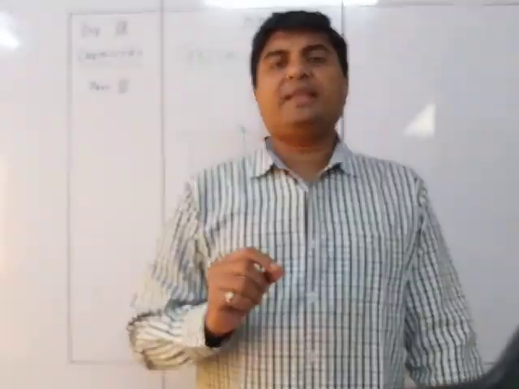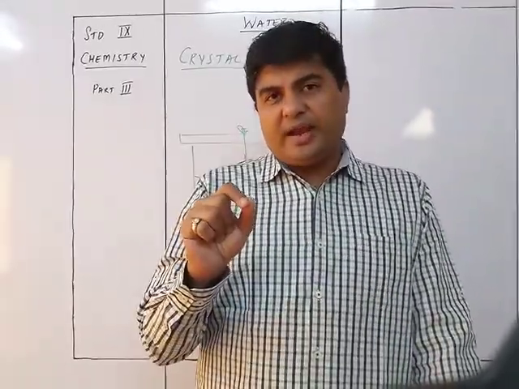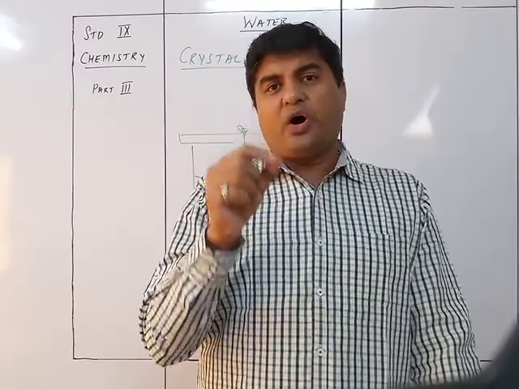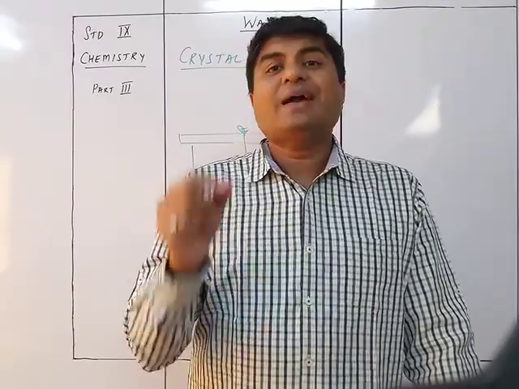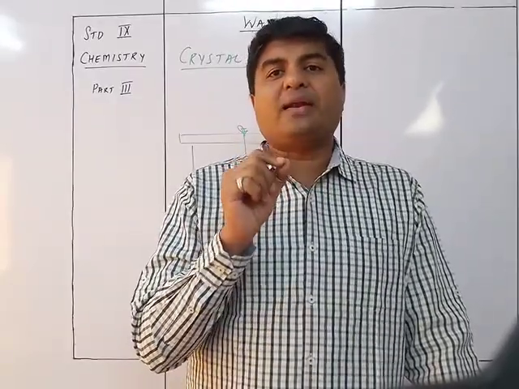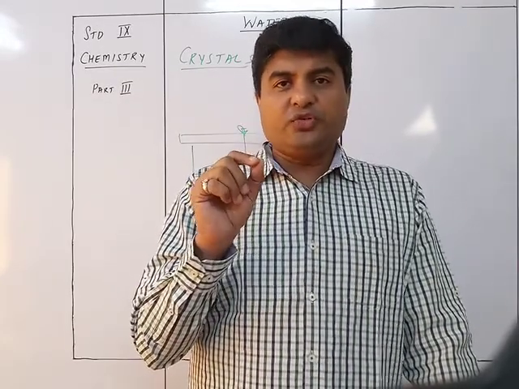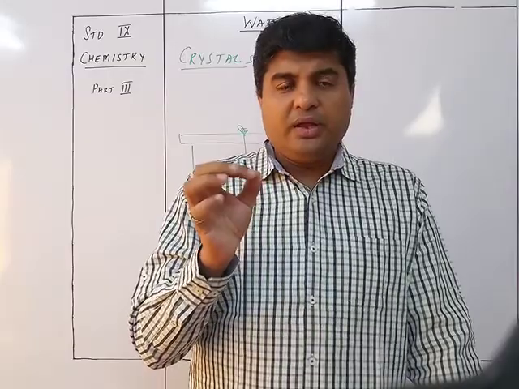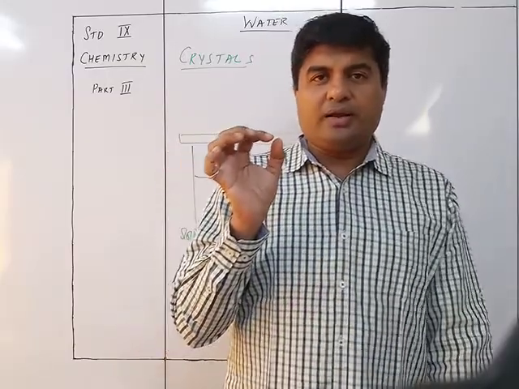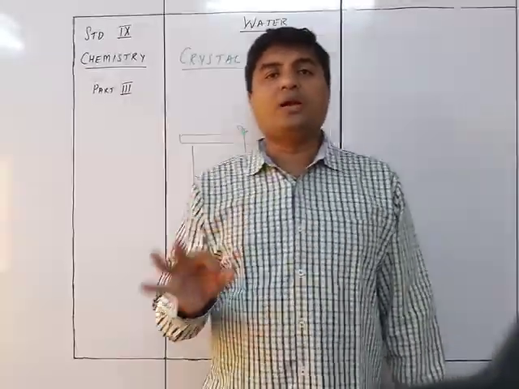That means there is an associated fixed number of water molecules connected to the parent salt. Like if you take CuSO4, which is a white colored powder, and put a drop of water on it, it becomes a blue colored crystal.